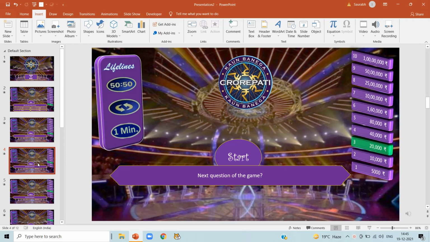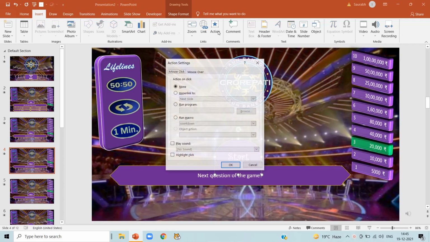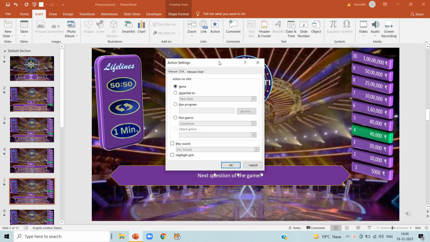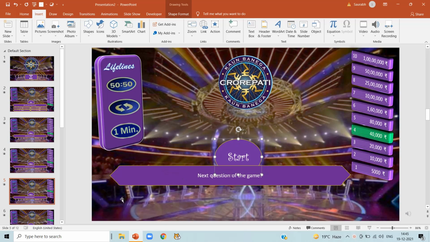Okay, in slide number 4, click on insert, click on start, click on action, run macros, click on run macros, countdown, select countdown here and click on OK. Now click on slide number 5, click on start, click on action, click on run macros, countdown, select countdown and click on OK.